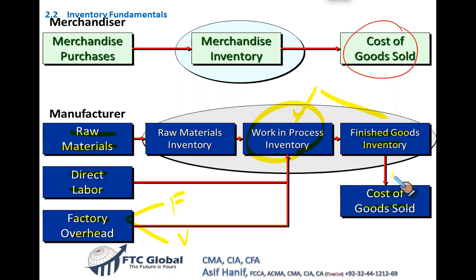Now remember, the part of the finished goods inventory which is sold during the period becomes a cost. Your inventory is an asset. Your finished goods inventory is an asset. Your work in process inventory is an asset. Your raw material inventory is an asset. But when the finished goods are sold, they become cost of sales or cost of goods sold. And this cost of goods sold is then compared with the sales number in order to determine how much gross profit we have generated. So this is the concept which we learned in the previous income statement.